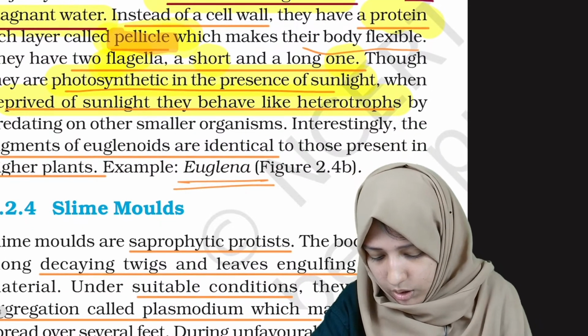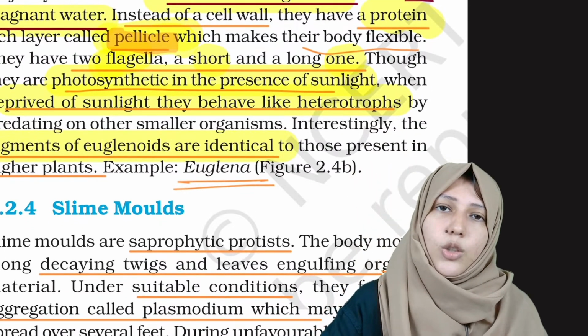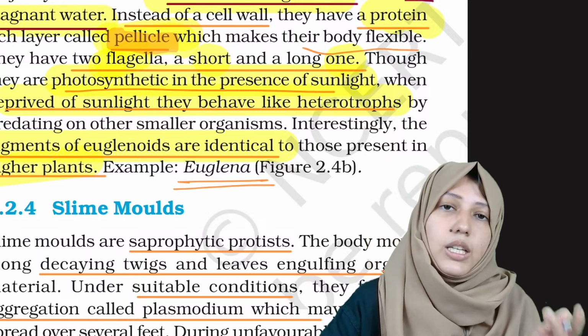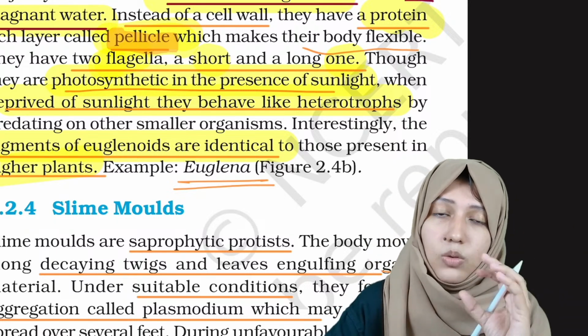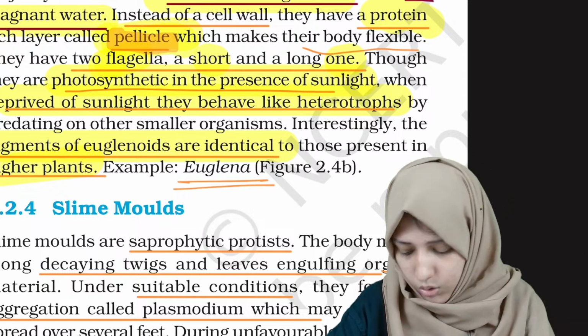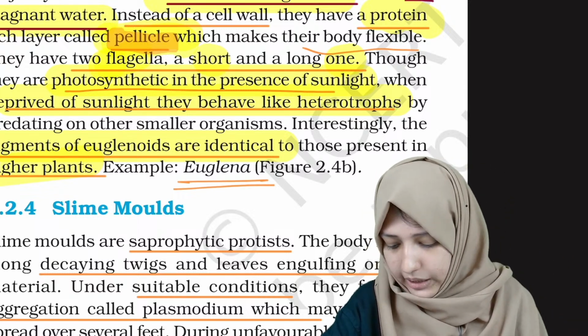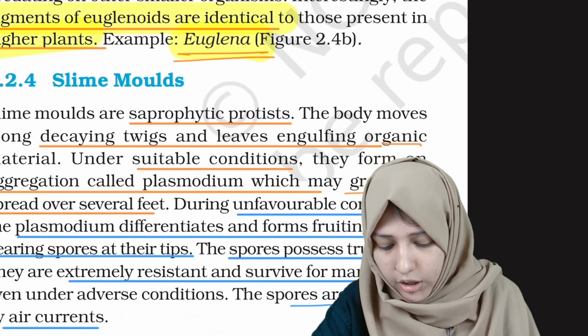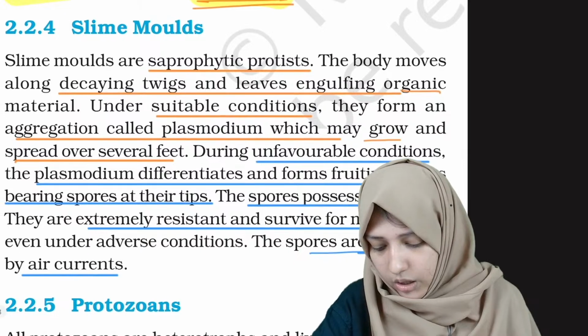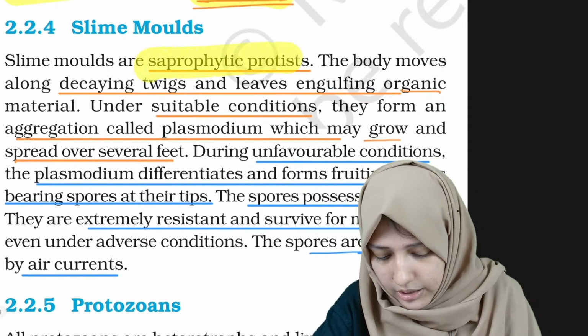Now the pigments of euglenoids are identical to those present in the higher plants. As we said in the beginning, these protista link to the higher plants. So euglenoids have pigments similar to higher plants. An example for euglenoids is Euglena. Okay, now going into slime molds. Slime molds are saprophytic protists.